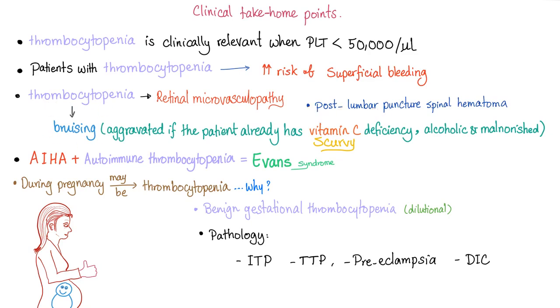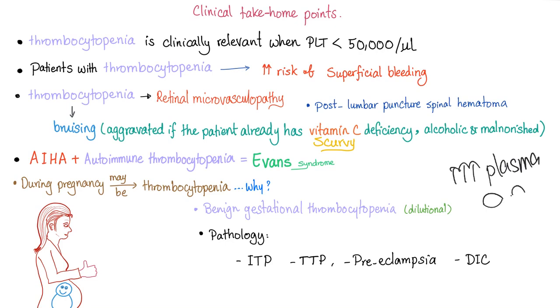Thrombocytopenia can occur after lumbar puncture, and it can lead to spinal hematoma. Autoimmune hemolytic anemia and autoimmune thrombocytopenia in the same patient at the same time is called Evans syndrome. During pregnancy, you may get thrombocytopenia. Why? It could be benign gestational thrombocytopenia. It's dilutional, because in pregnancy, the plasma volume increased like crazy.